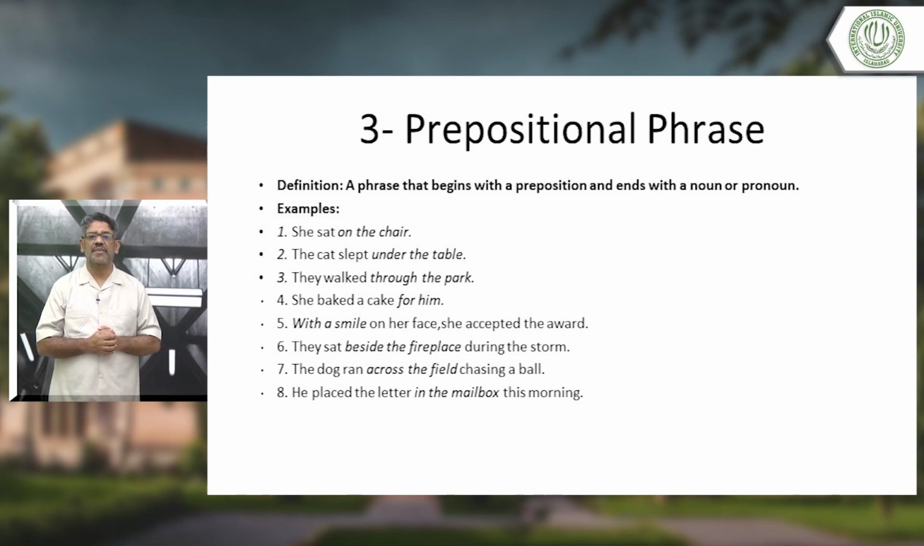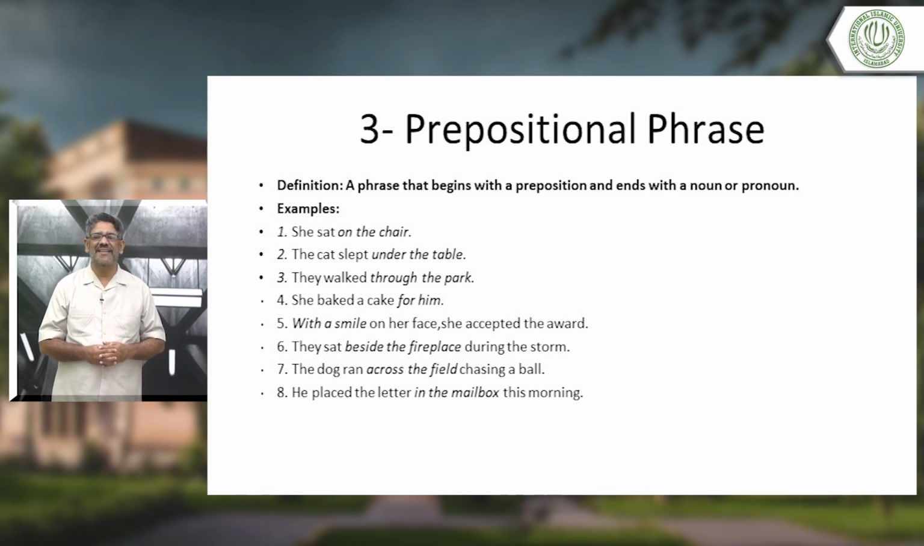Okay. Number 4, she baked a cake for him. She baked a cake for him. What is the preposition? Yes, class, can you tell me? For, yes, very good. For is the preposition. Him, we have used a pronoun here. You see, we said a phrase that begins with a preposition and ends with a noun or pronoun. So here, you can see the pronoun here, him.